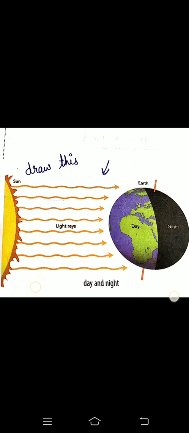So I am saying again, because beta if earth does not rotate, अगर earth rotate नहीं होगी, so half portion is always a day and half portion is always a night. If earth does not rotate, this part is having summer or extremely hot and this part is extremely cold. And if it is too hot, if it is too cold, life is not possible on the earth and winds and ocean currents would not exist at that time.